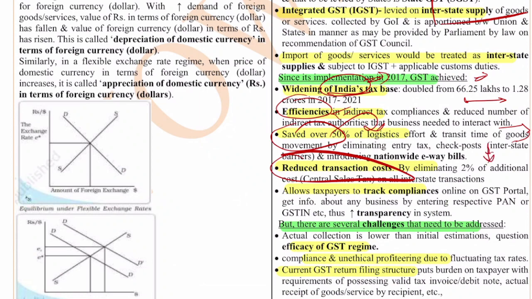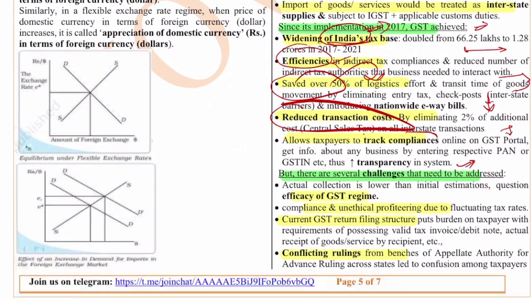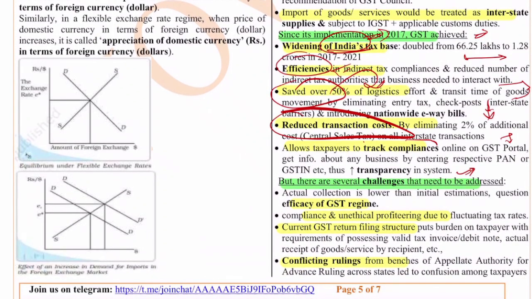It allowed taxpayers to track the compliances in the online GST portal. Everything is online now. Right. So the transparency in the system is much more compared to the previous era. All of these things are the achievements. Okay. You can even write the recent numbers, the highest collections which we have seen recently. Those things also you can write. But there are several challenges. What are the challenges? The thing is that we still have these multiple rates. That is the first major challenge.